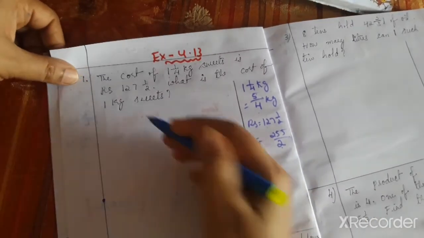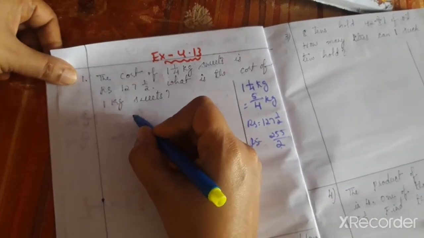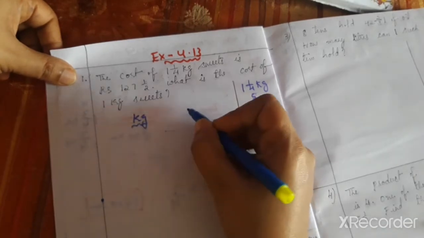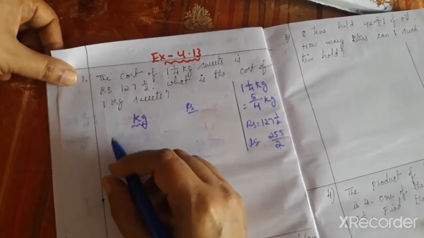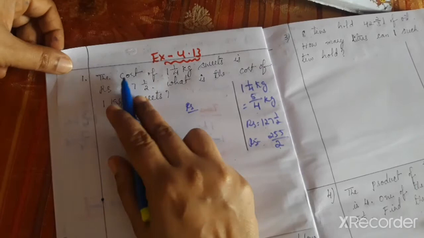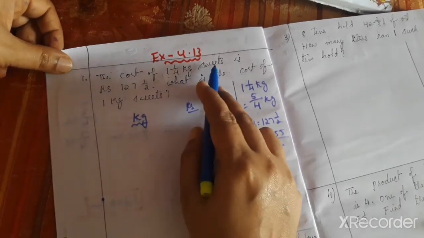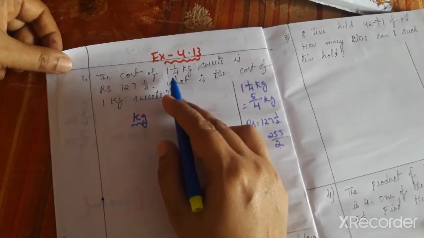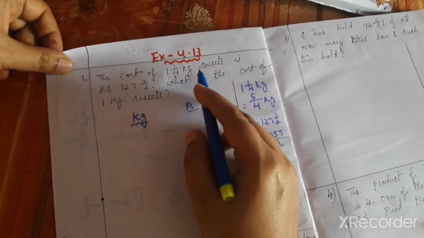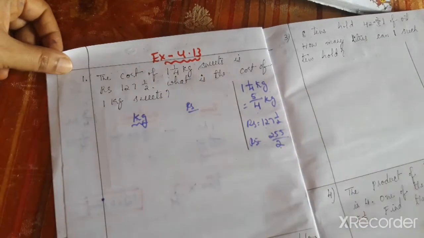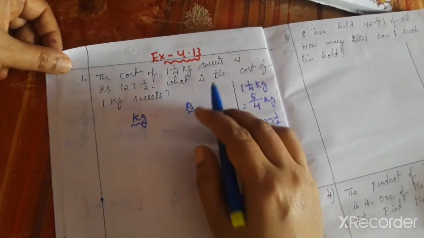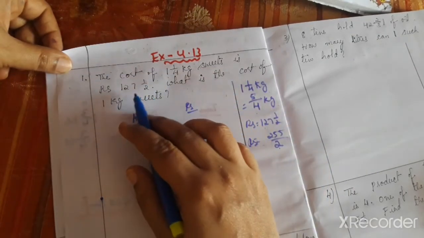Now the main thing here is weight in kg and the cost in rupees. The cost of 1 1/4 kg of sweets is 127 and half.